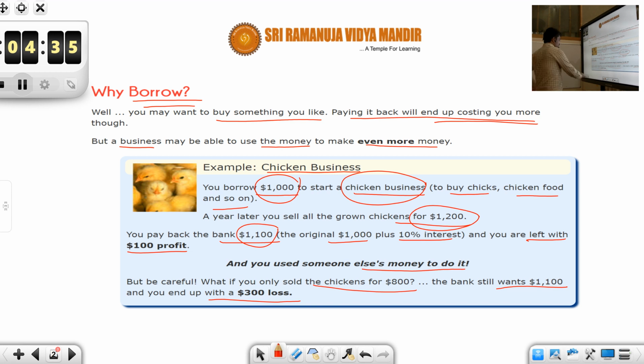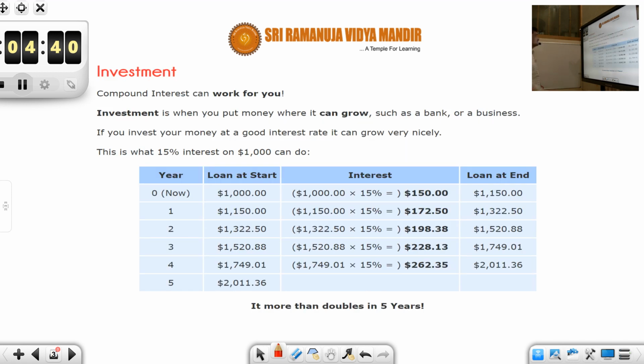Now, investment, compound interest can work for you. Look at this. Investment is when you put money where it can grow, such as a bank or a business. If you invest your money at a good interest rate, it can grow very nicely.